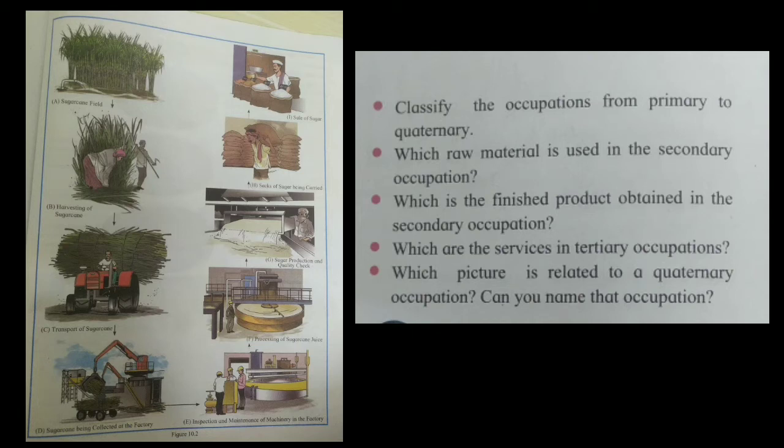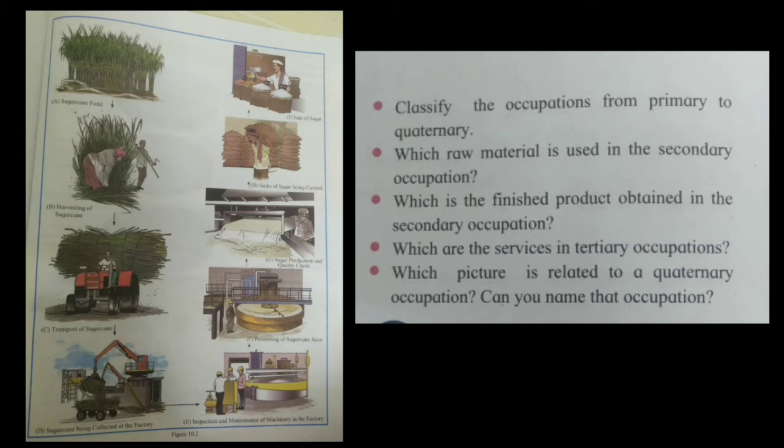So, the first question is: classify the occupations from primary to quaternary. Second question: which raw material is used in the secondary occupation? Third question: which is the finished product obtained in the secondary occupation?